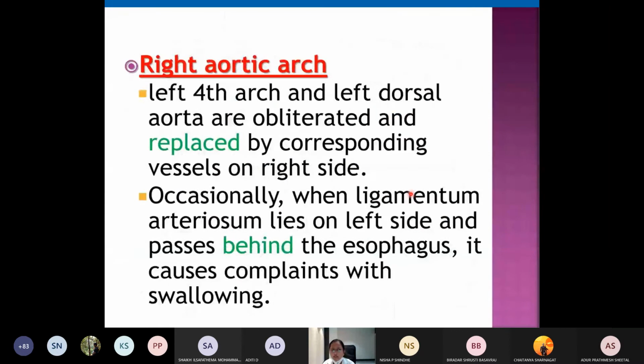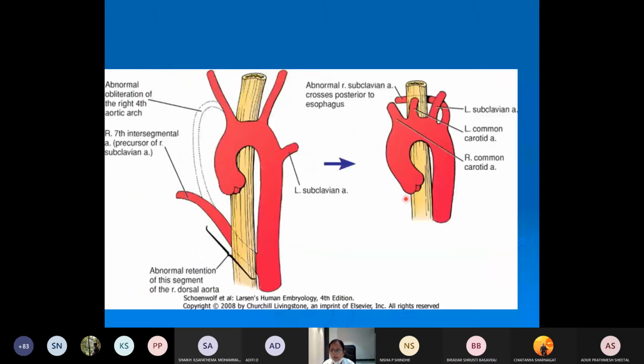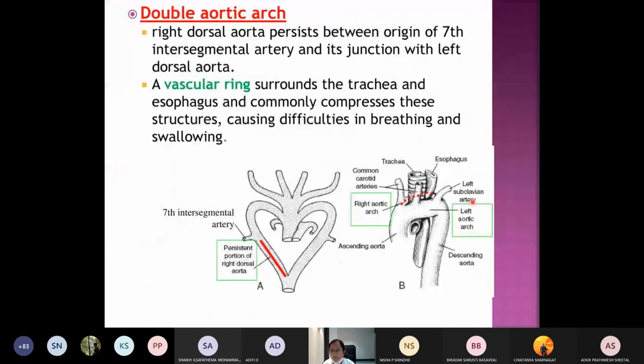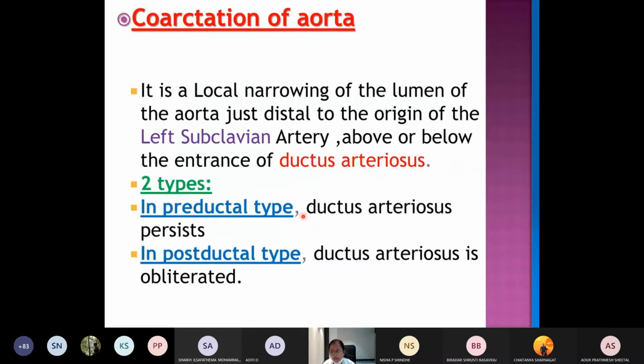Then there is something called the right aortic arch. So right aortic arch means what happens? This part will remain, this part will disappear. Only this left dorsal aorta, caudal to this seventh intersegmental artery, will remain. So this will disappear. Normally this should be remaining. If this disappears, it will lead to the right aortic arch. This right aortic arch is commonly seen in the birds. So these are the two anomalies, the double aortic arch and the right aortic arch.